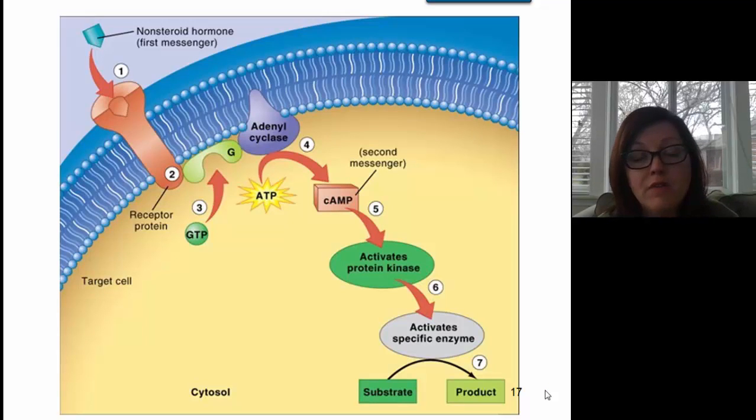This is another example of the mechanism of action for a hydrophilic hormone. Here we can see that the hydrophilic hormone is binding to a receptor in the cell membrane. So the receptor is not inside the cell, it's in the cell membrane. Once the hormone binds to the receptor, it activates a second messenger system inside the cell, which leads to a series of changes that cause something to happen within the cell.